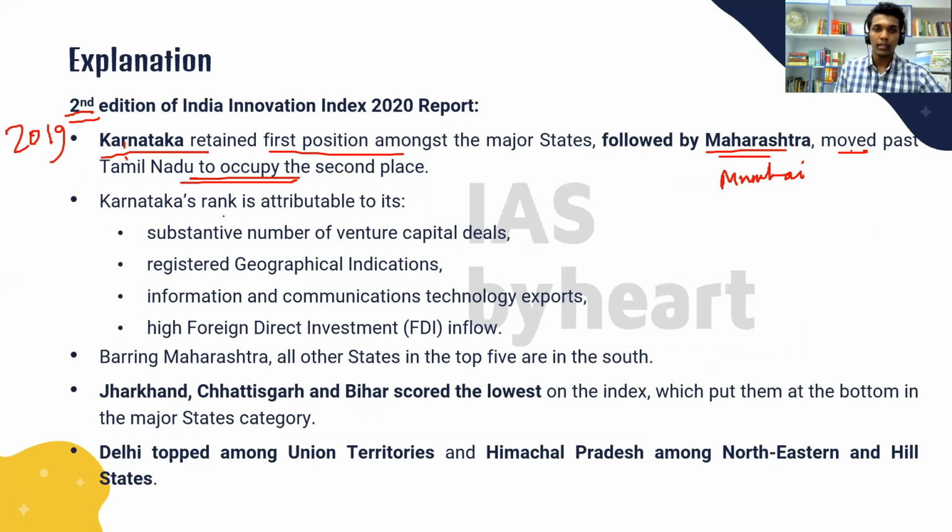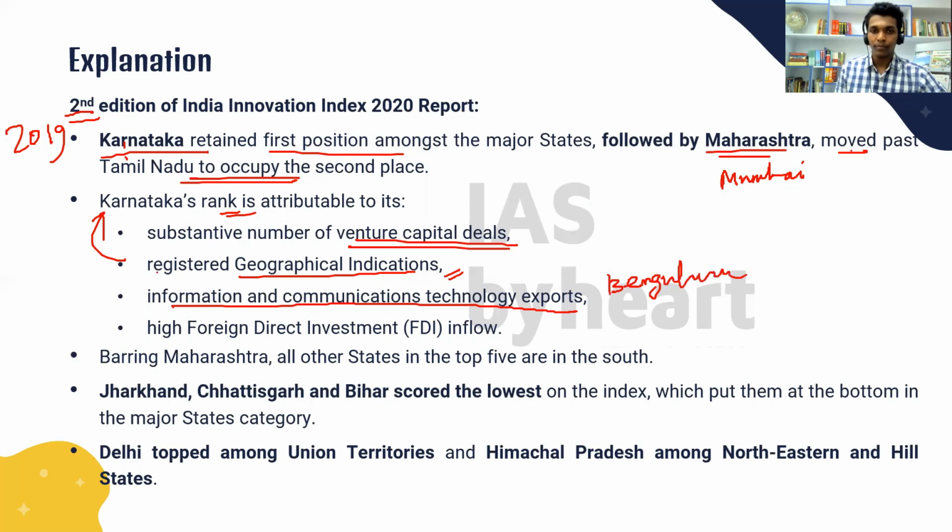So let's see the reason behind Karnataka's rank. The reason is a substantive number of venture capital deals and registered GI tags. We know about geographical indication tags. A lot of the tags registered in this year were from Karnataka. This is also a part of intellectual property. This is also a part of innovation. And then information and communication technology exports. Yes, Bangalore exports.